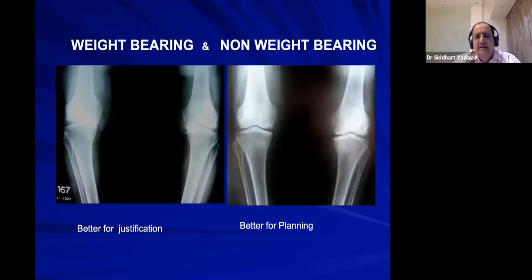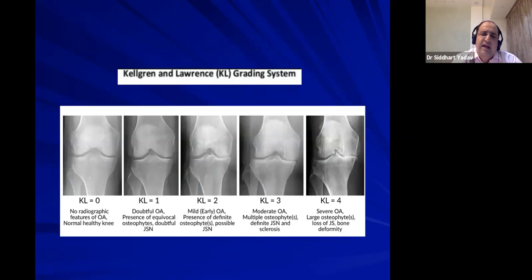Now, weight-bearing X-ray and non-weight-bearing X-ray: weight-bearing views are better for justification and to know the preoperative varus or valgus, while non-weight-bearing X-rays give you a better idea about bone loss or how much the deformity is correctable. Now, in AP view, you must always do the KL classification, or Kellgren-Lawrence classification, of osteoarthritis, which is defined as 0 is normal, and then grade 1, 2, 3, 4.